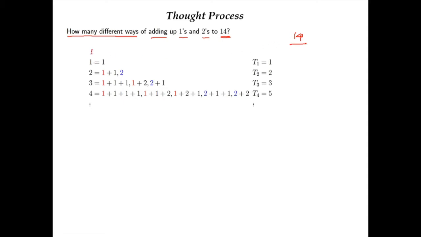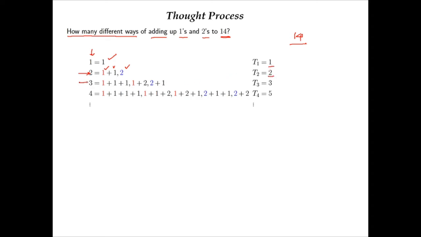So if we want to generate 1 by 1's and 2's, there is only one process, because I can take only 1. After that, if I want to generate 2, how many ways can we use? I can use two 1's or I can use one 2. So there are 2 ways.